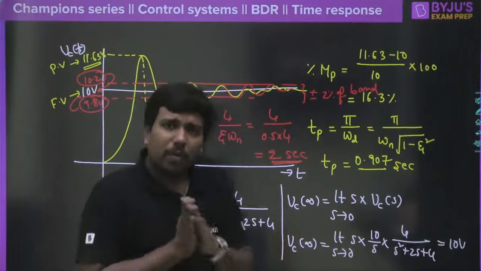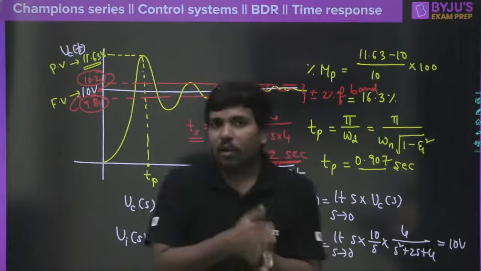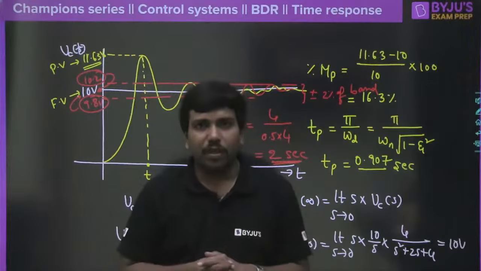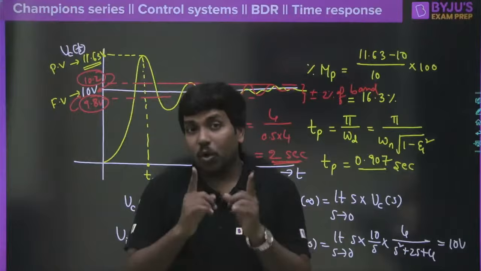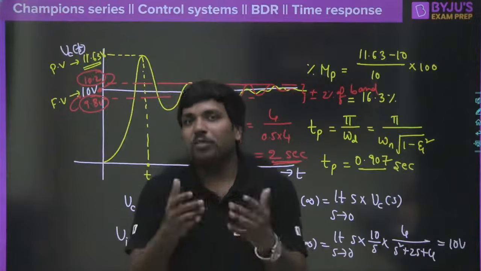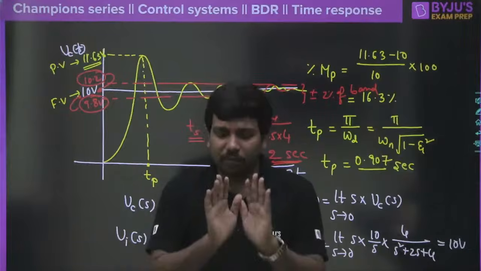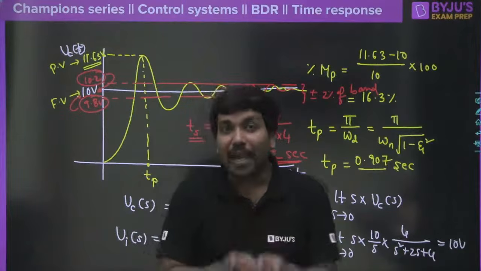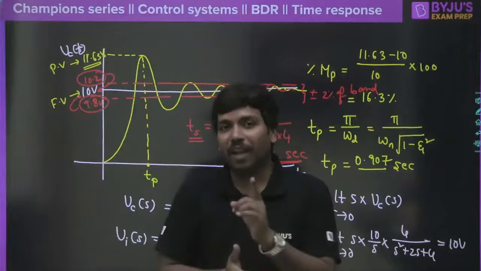And tomorrow we will see questions on the stability criteria, followed by questions on the root locus. Don't miss tomorrow's class either, because as you know, my questions will brainwash your concepts. So definitely you will enjoy tomorrow's class also. We will meet at the same time, 9 o'clock.